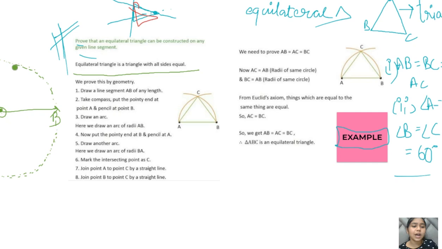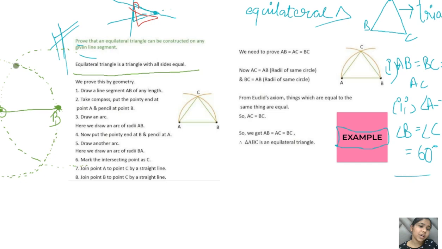Now put the compass here, again open the compass up to this radius, put the pencil here, and draw another circle. This is what the other circle will look like. There is a point where both these circles or arcs meet each other.